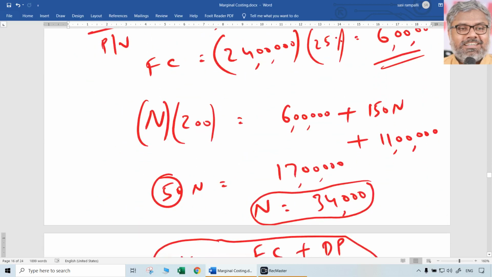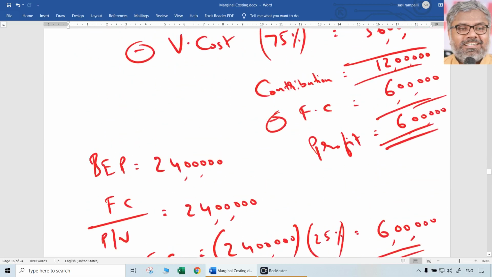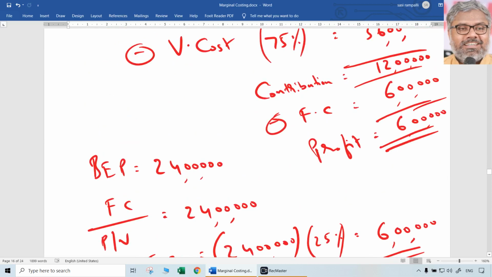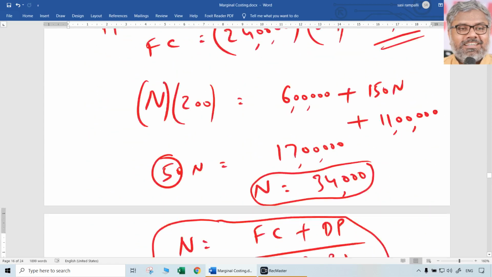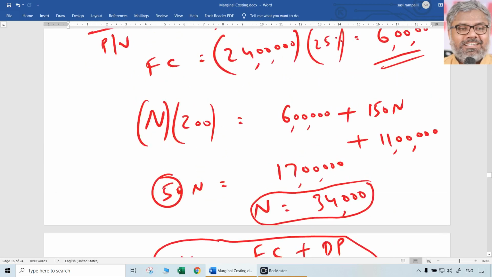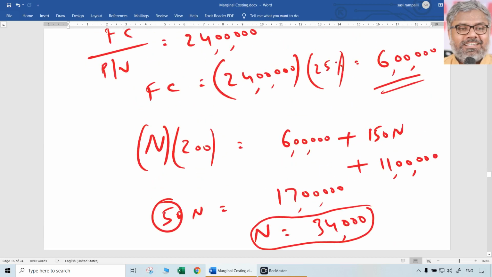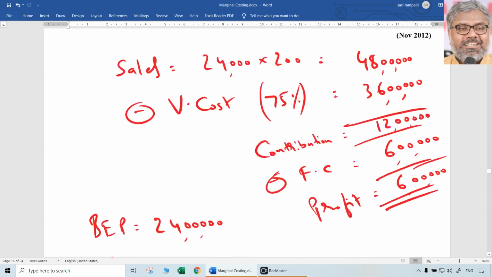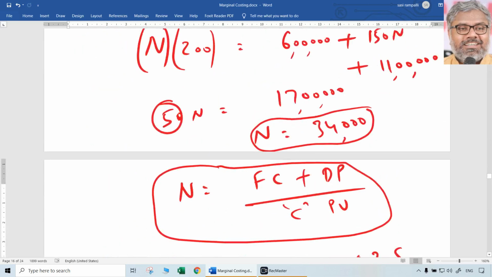Imagine if they are making 11 lakhs profit as contemplated in the second scenario. How many units were supposed to be sold? 34,000 units are supposed to be sold, which means sales would have been 68 lakhs. 34,000 into 200, 68 lakhs. So 11 by 68, approximately 16% profit they were making on sales. Still not enough.